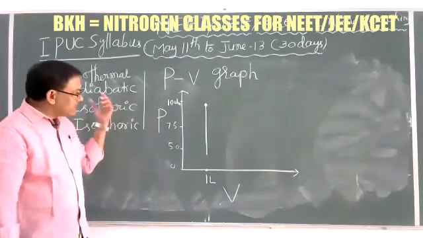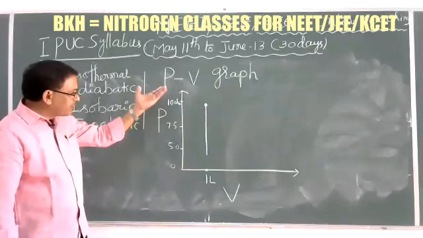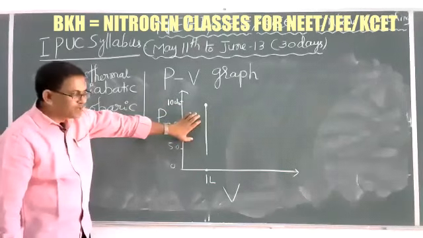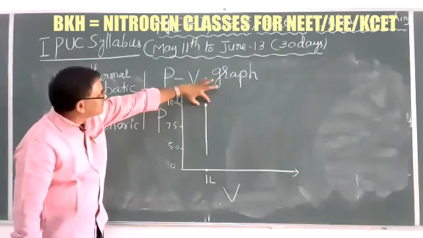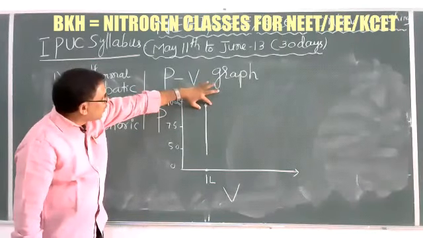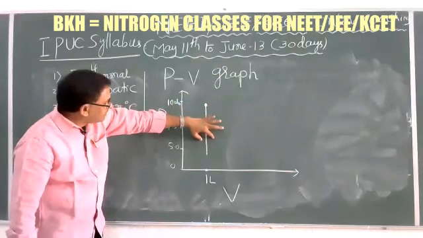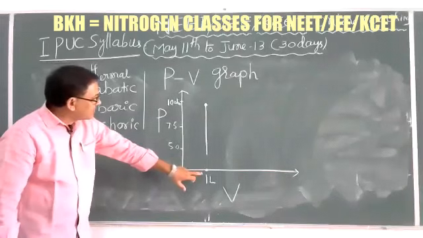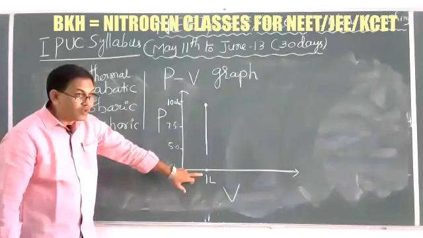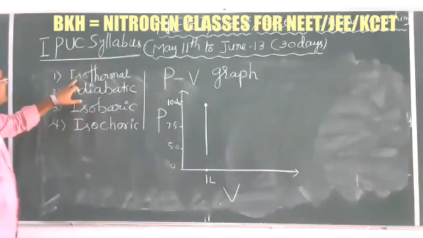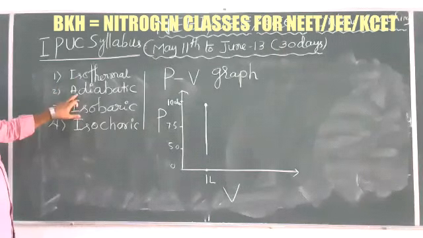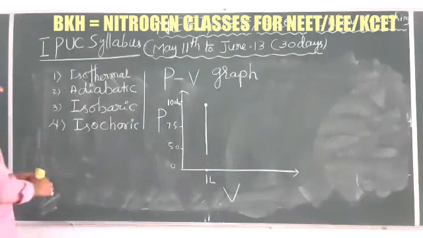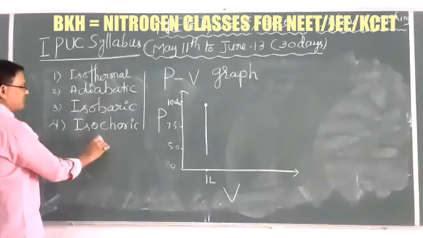So in this PV graphical representation, pressure volume graphical representation, by using a simple line, it is a system. In the system, volume remains constant at 10, 7.5, 5 and 0. Here the volume remains constant.